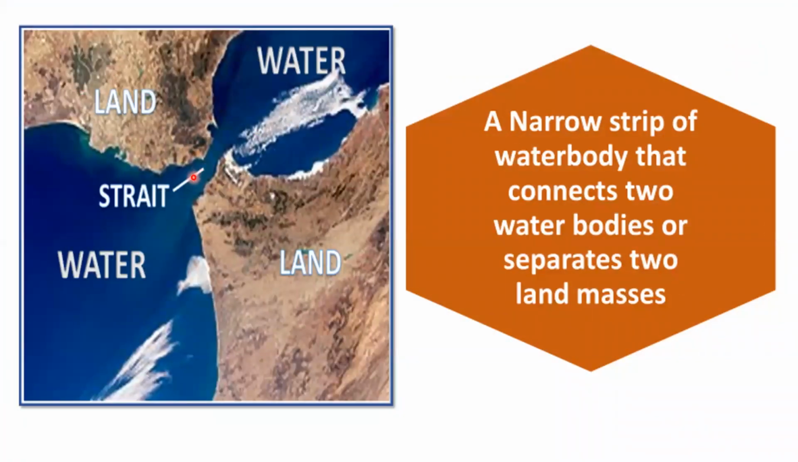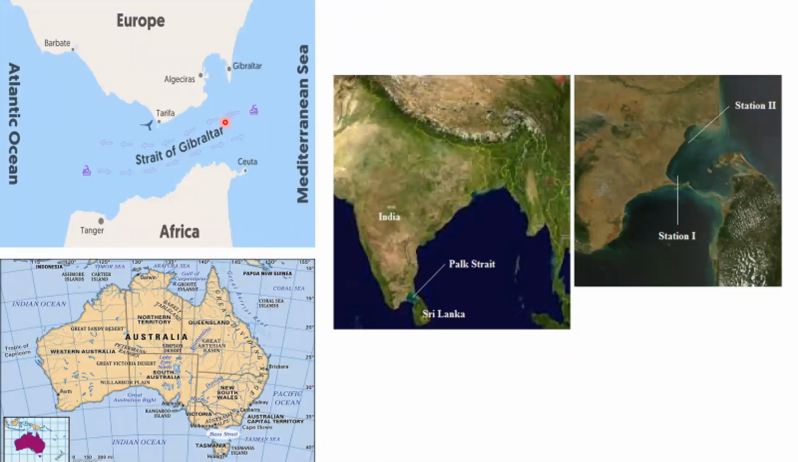Now, what is a strait? A strait is a narrow strip of water body that connects two water bodies or that separates two land masses. And this is the Strait of Gibraltar that separates Europe and Africa. And this is Bass Strait that separates Australia and Tasmania. And here you can see this narrow body of water is Palk Strait that separates India and Sri Lanka. So a strait is a geographical term for a small water body or narrow strip of water that separates two land masses or connects two water bodies.